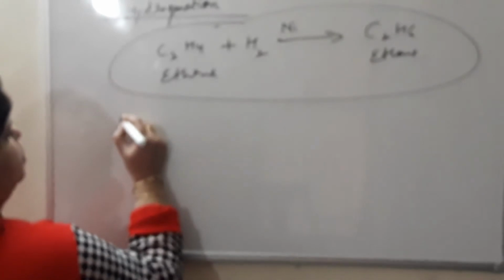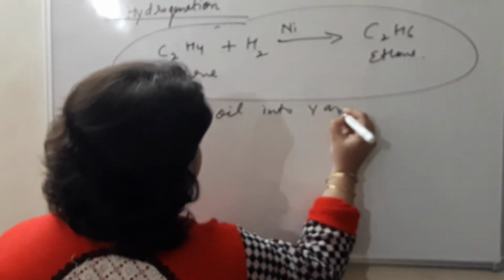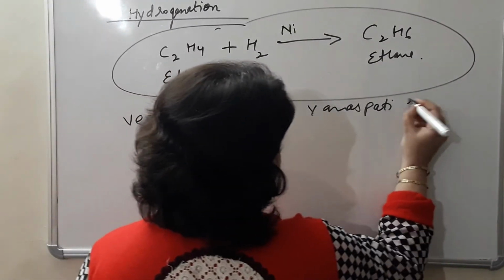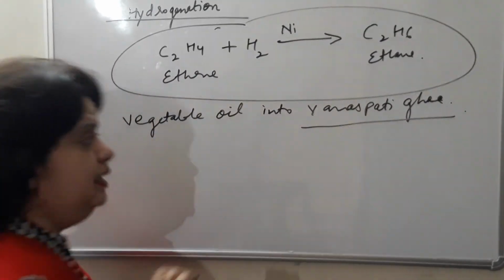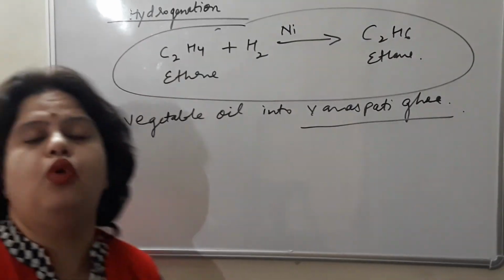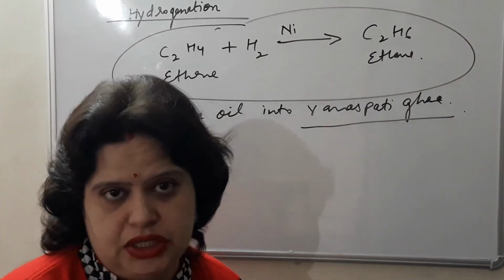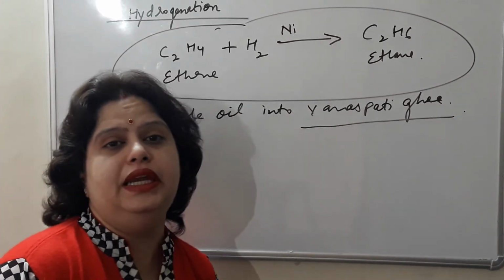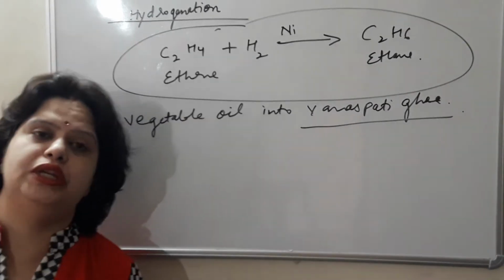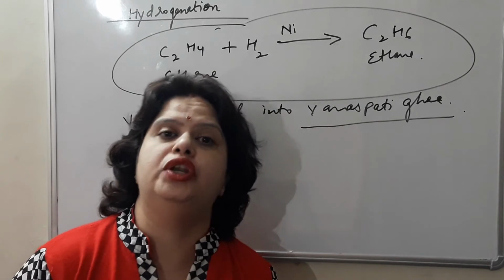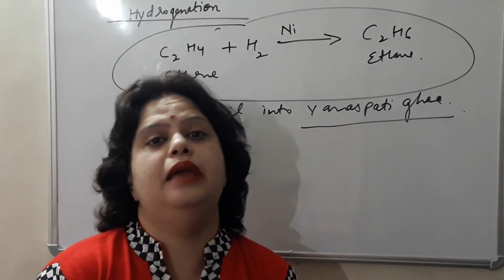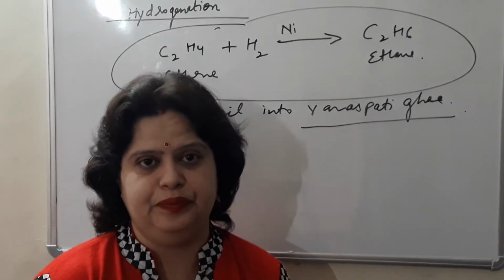It is also used to convert vegetable oil into vanaspati ghee. That vanaspati ghee, the form that solidifies in winters, is that way only because of this process which we call hydrogenation. So it is a strong reducing agent. It is used in the process of hydrogenation. It is also used as a rocket fuel. It is used in the manufacturing of ammonia. All these are the important uses of hydrogen gas.